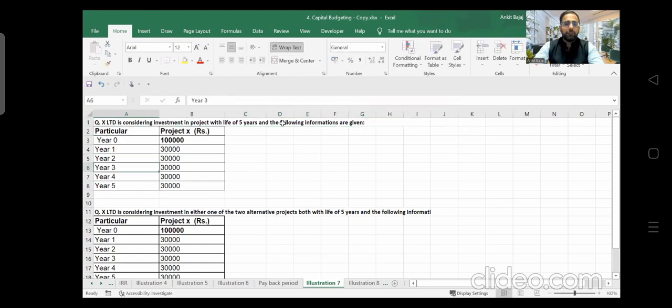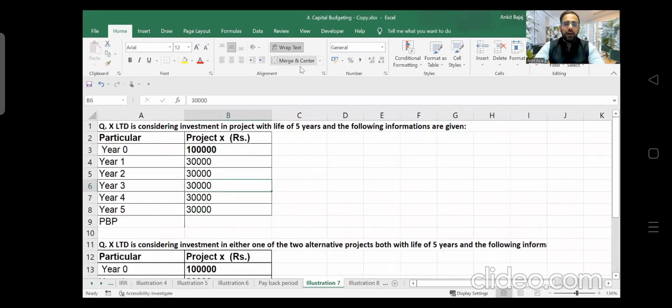Here, what you have to do, you have to find out the payback period, right? Now, this question is very simple. Quickly, I will do it, right? So, if you see, how much are you investing? You are investing 1 lakh rupees, and every year you are earning 30,000 rupees, right? Is it possible for you to calculate the payback period from this question? Here cash flows are constant, right? Cash flows are even, same for all the years. So here simply what you will be doing is, the cash outflow amount is 1 lakh rupees. And what are the cash inflows for every year?